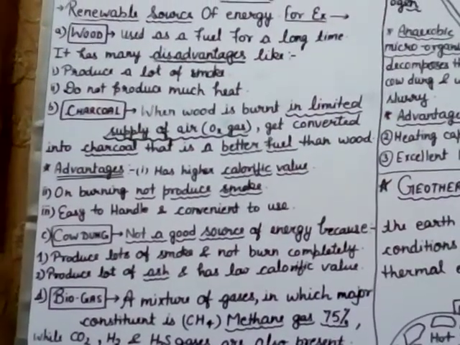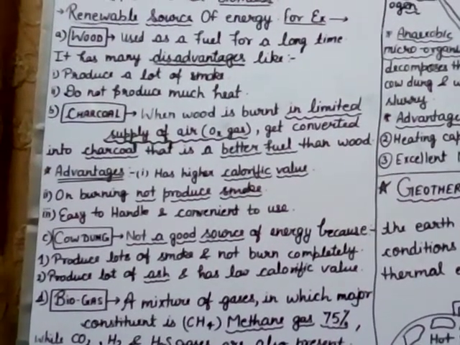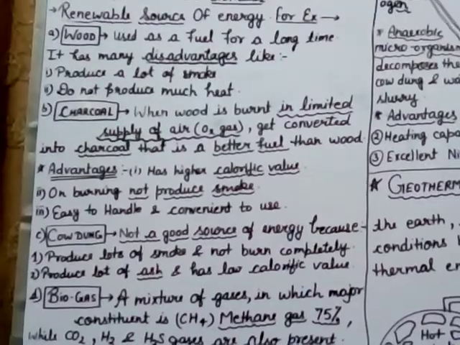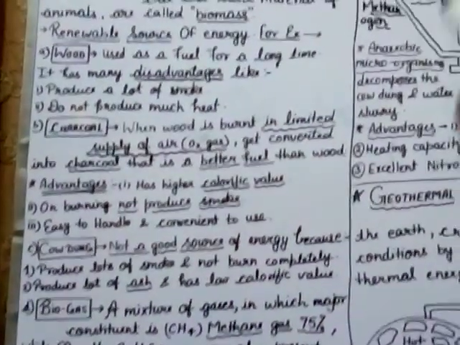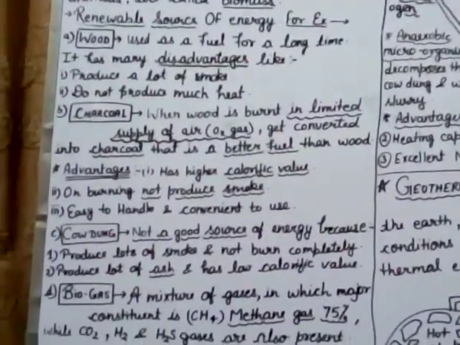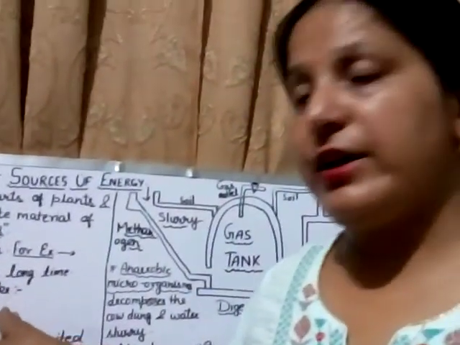So nowadays wood is not used as a fuel in some parts of India, but in some villages till now wood is used as a source of energy.